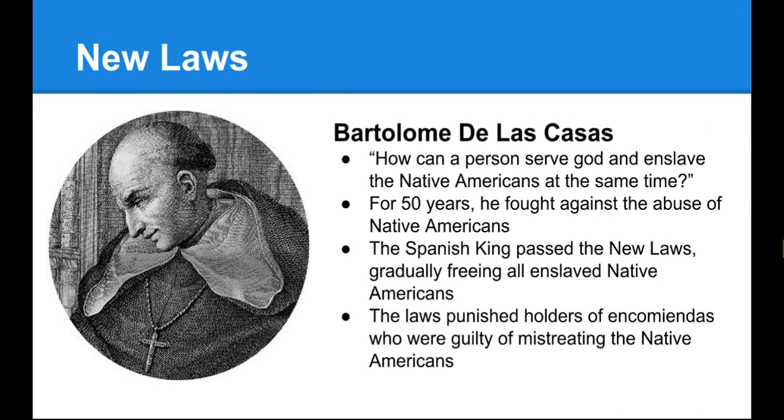Many people did not agree with the encomienda system. Bartolomé de las Casas was an owner who quickly realized that the encomienda system abused the native people. For 50 years, he fought against the abuse of Native Americans. As a result of his efforts, the Spanish king passed the new laws, gradually freeing all enslaved Native Americans. The law punished holders of encomiendas who were guilty of mistreating the Native Americans.